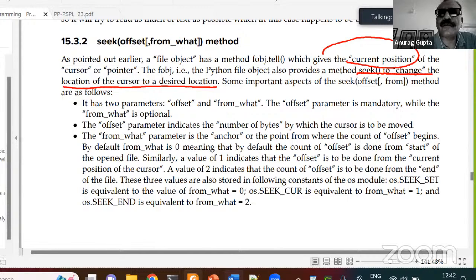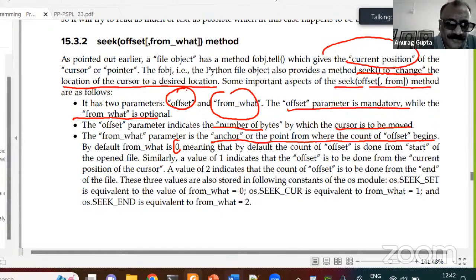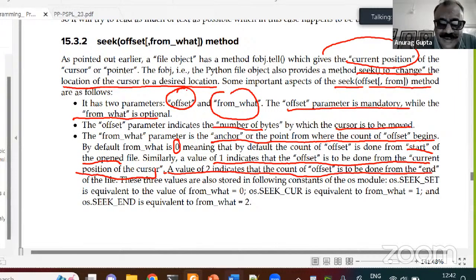Some important aspects of the seek method are as follows. It has 2 parameters, offset and from what. The offset parameter is mandatory, while from what is optional. The offset parameter is the number of bytes the cursor is to be moved, and from what is the anchor or the point from where the offset begins. By default, from what is 0, meaning the count of the offset is done from the start of the opened file. Similarly, a value of 1 indicates the offset is to be done from the current position of the cursor. And a value of 2 indicates the offset is to be done from the end of the file.